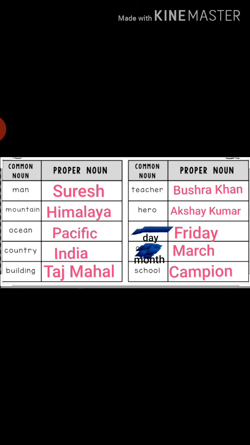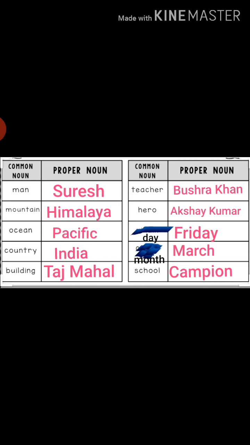So begin with a capital letter. Mountain, Himalaya. Himalaya is a special name of a mountain. Ocean, Pacific. Pacific Ocean is the name of one ocean. Country, special name of one country, India.